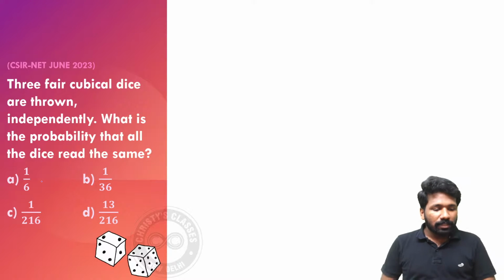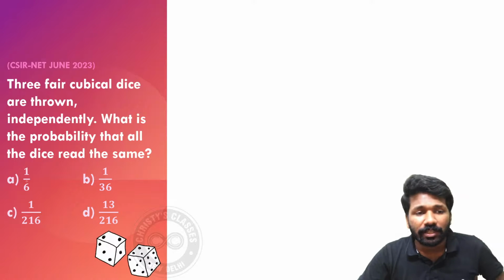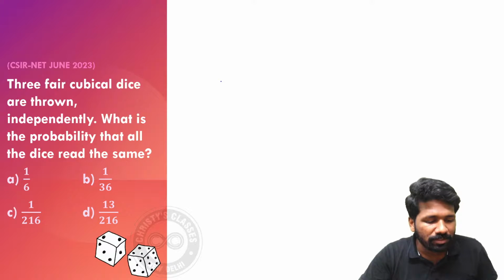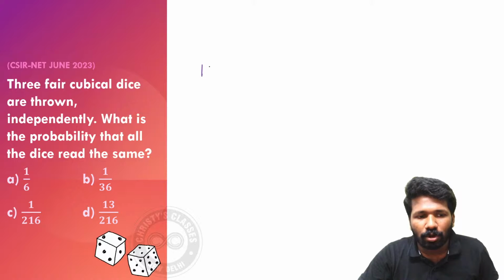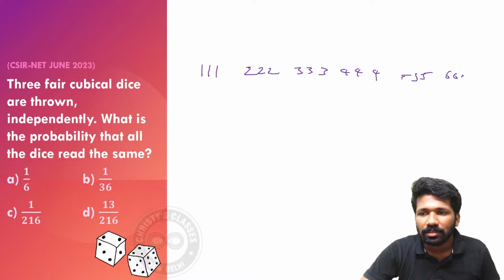Some of you got an answer. 3 fair cubical dice are thrown. Three dice are thrown simultaneously. What is the probability that all the dice read the same? Read the same, what does that mean? Either all 3 are 1, or all 3 are 2, or all 3 are 3, or all 3 are 4, or all 3 are 5, or all 3 are 6.